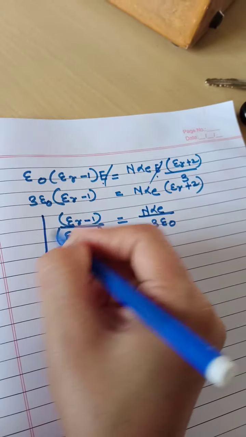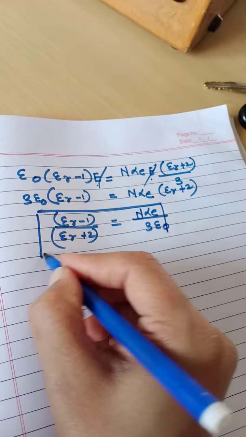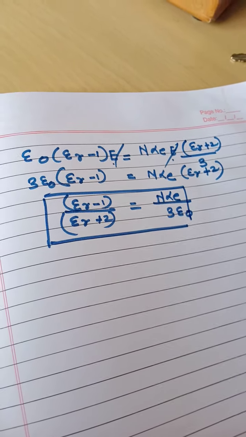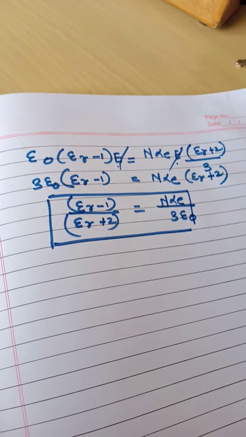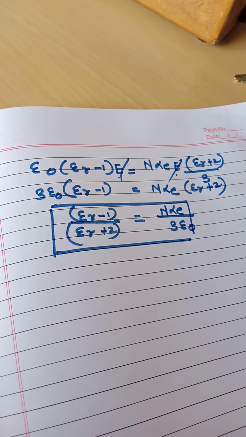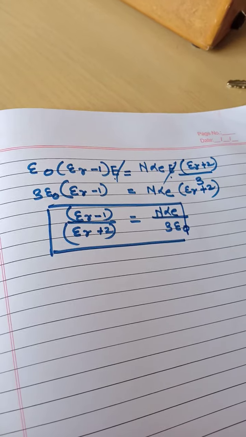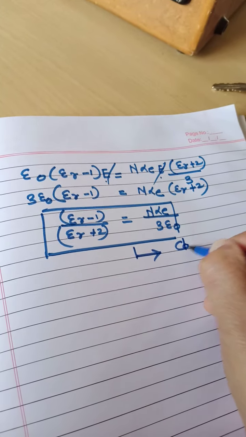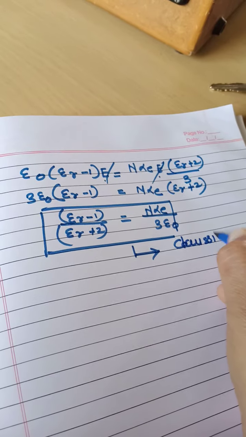Now whatever equation is obtained, epsilon r minus 1 upon epsilon r plus 2 equals n alpha E upon 3 epsilon 0, is called the Clausius-Mossotti equation.